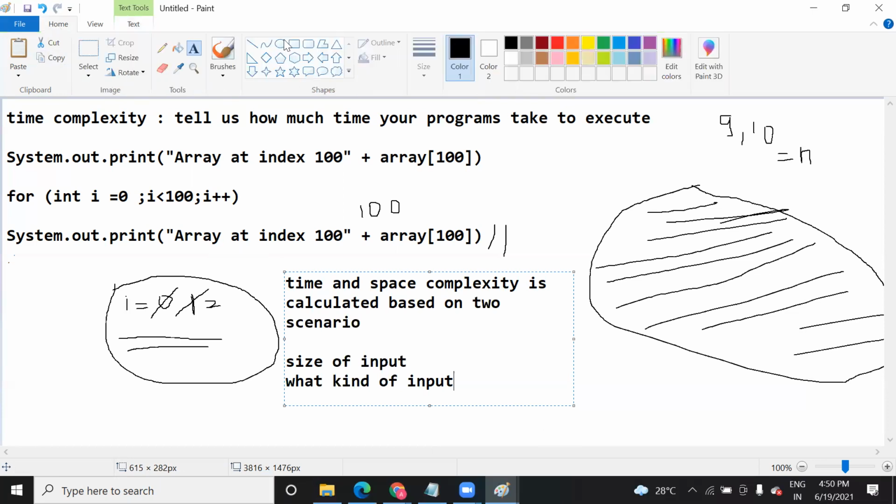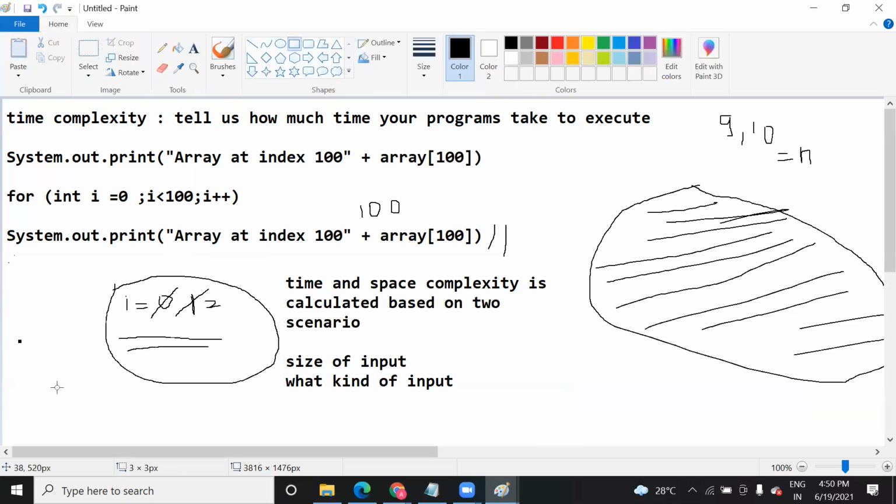Suppose you have a memory, and inside that memory you are saving the data. It's very big data. Suppose it is of integer type. In the first cell one data is saved, in the second another data, in the third cell another data, and in the fourth cell another data.